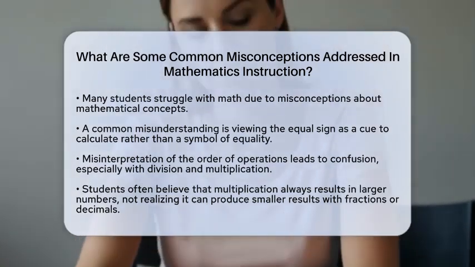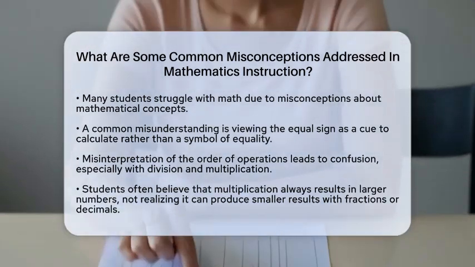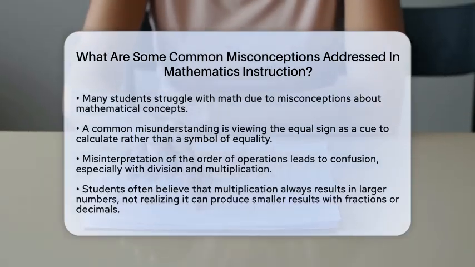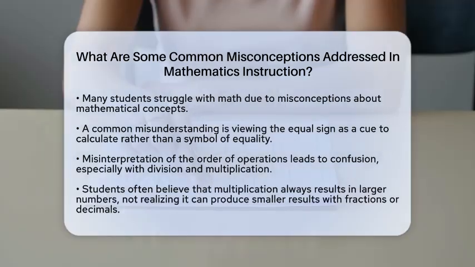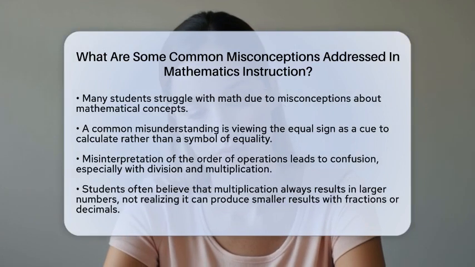First, many students see the equal sign as a cue to calculate rather than a symbol showing that two expressions are equal. This can lead to mistakes in algebra. They might think that when they see an equal sign, the answer is just waiting to be found, rather than understanding that it represents balance.